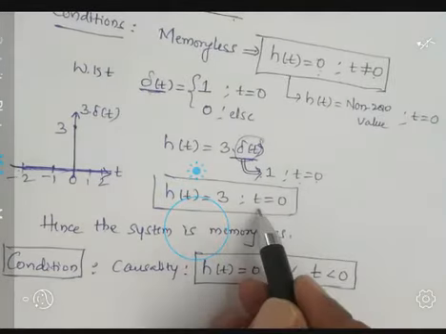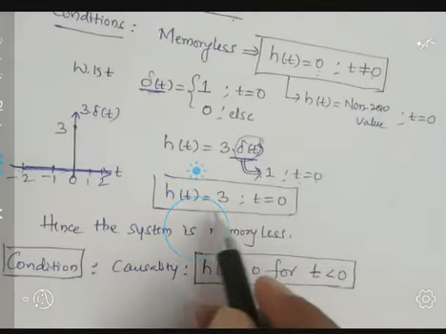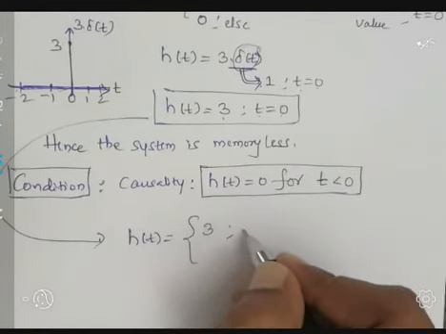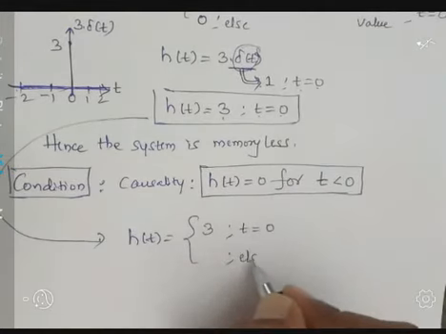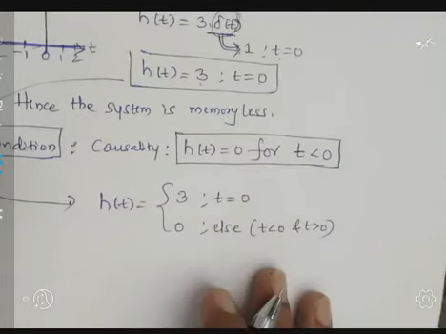After simplifying, we got h of t equal to 3, present only at time t equal to 0. Once again I will write here: h of t equal to 3 at time t equal to 0, else it is 0. Else means we can write t is less than 0 and t is greater than 0. So this is the condition.